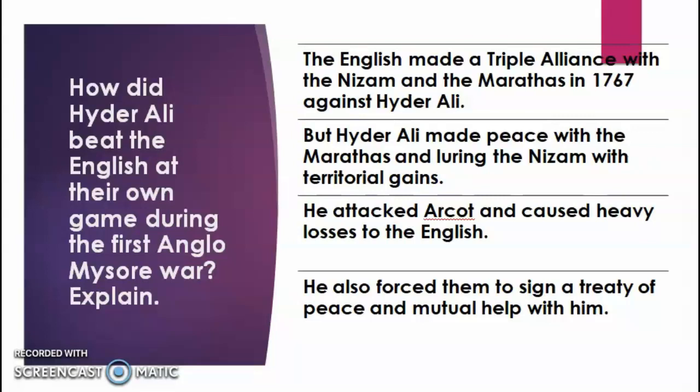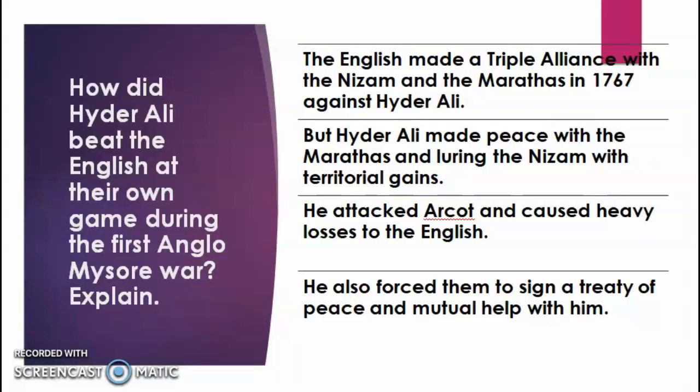Actually, the Nizam and Marathas were not in favor of Hyder Ali, so they went in. They made an alliance with the English, thinking that whenever we attack Hyder Ali, we will get help from the English. And at that time, the English or the European companies which were in India were very famous for their armies. They had a well-trained army.